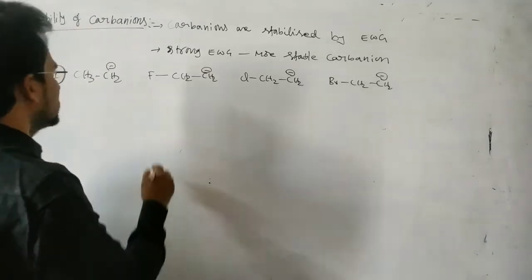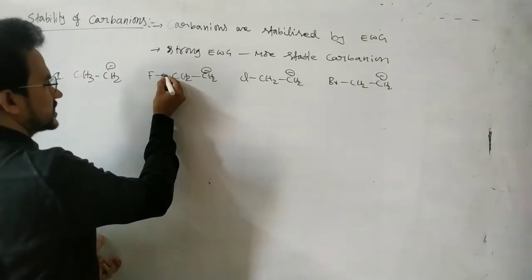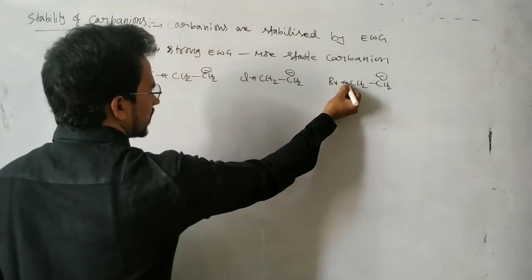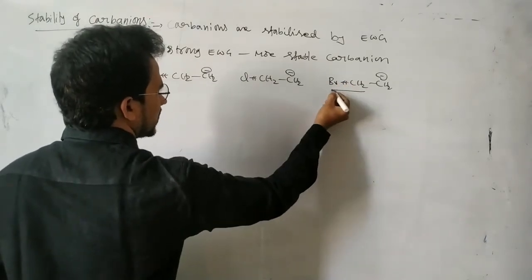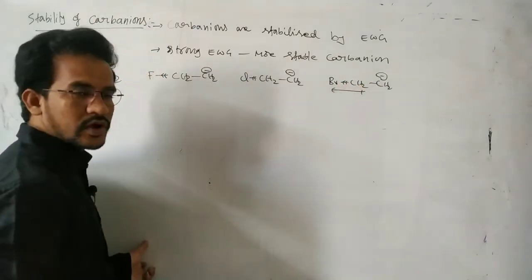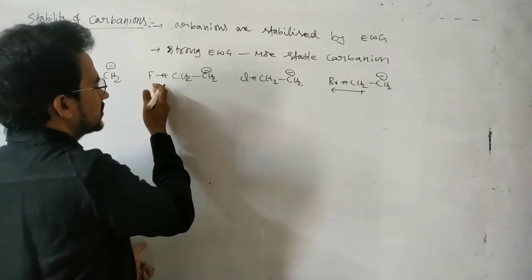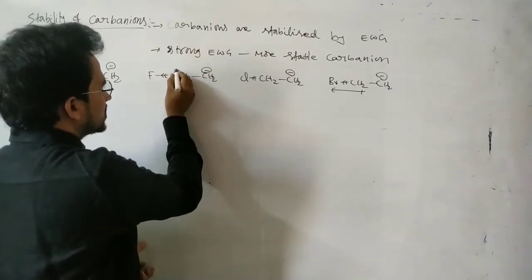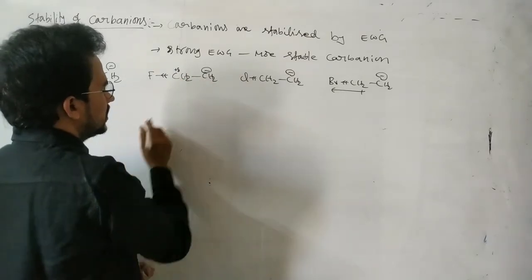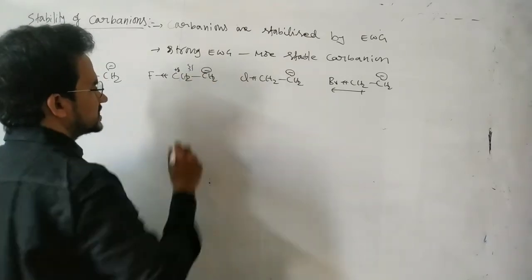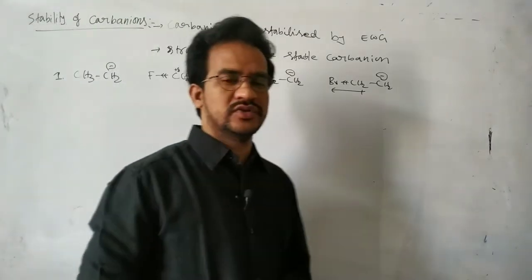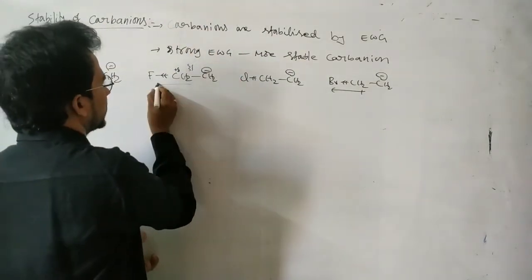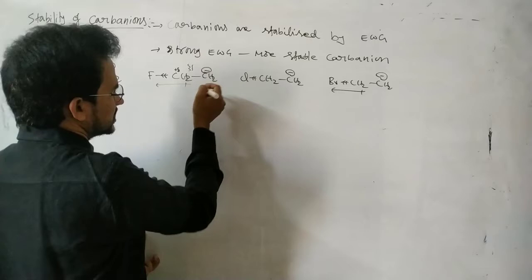Here the fluorine is a minus I group. That minus I group increases stability of the carbanion. That means here that attracts the magnitude of the negative charge. So because of this minus I effect of the halogen, on this carbon positive charge increases. Of course here positive and negative are adjacent to each other, so stability increases actually. Or we can say because of this electron withdrawing nature, the magnitude of the negative charge decreases.